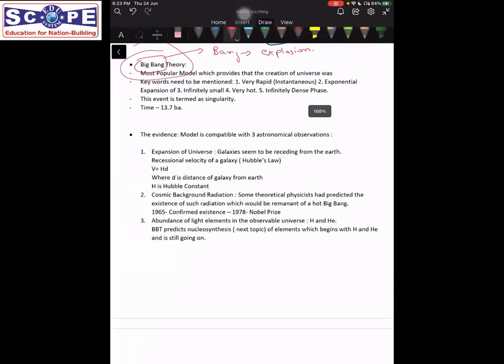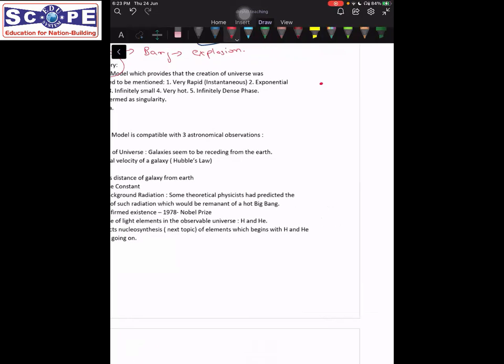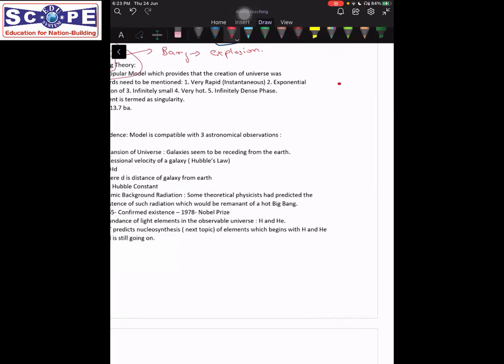The Big Bang theory assumes that at the beginning, the whole matter that we see today was concentrated in a single point, a tiny ball. It was infinitely small. It was very hot, and it was infinitely dense. You can imagine, because if all the matter that is present today was concentrated in that particular point, it would be infinitely dense, right?